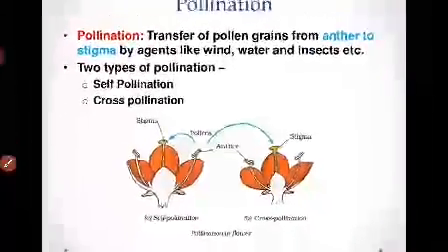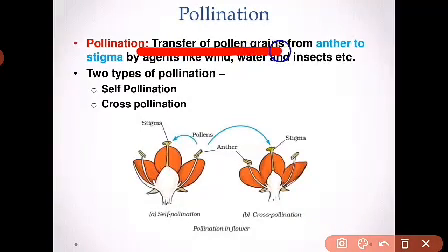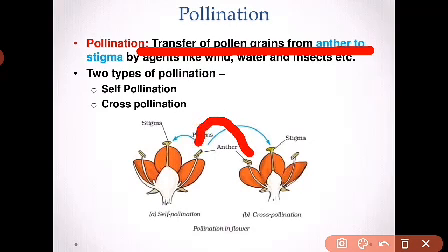So let's move ahead. What is pollination? Pollination is the transfer of pollen grains from anther to stigma. I am again reminding you that pollen grains are actually present on the anther, right? So the pollen grains have to travel the distance from anther to stigma, okay? This is called the transfer of pollen grains, and this is known as your pollination.